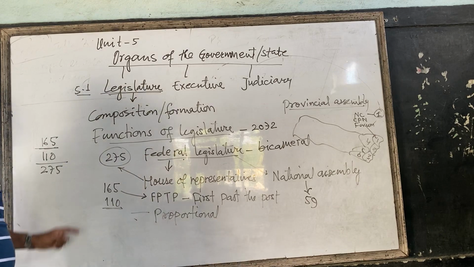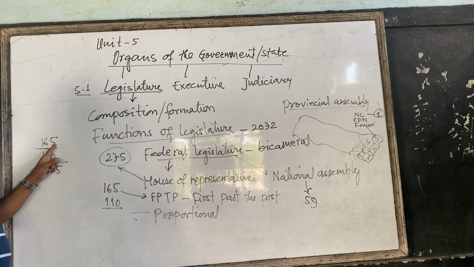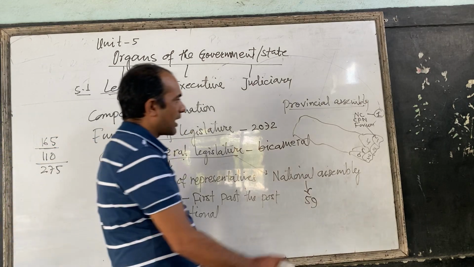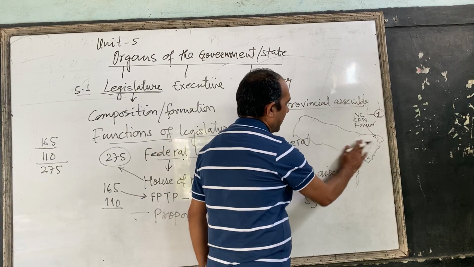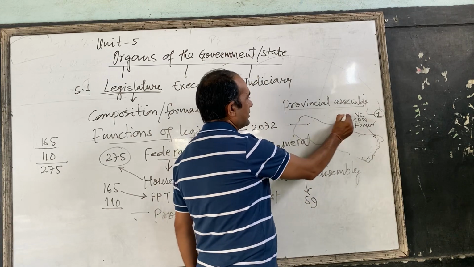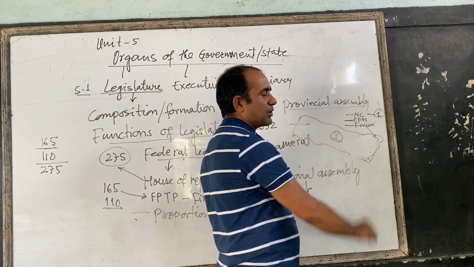Now for the House of Representatives, these 110 members are elected like this. The whole of Nepal is one constituency, and people vote for Nepali Congress, CPN UML, CPN Maoist, Forum.